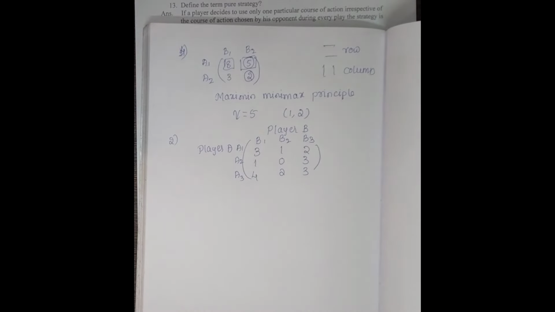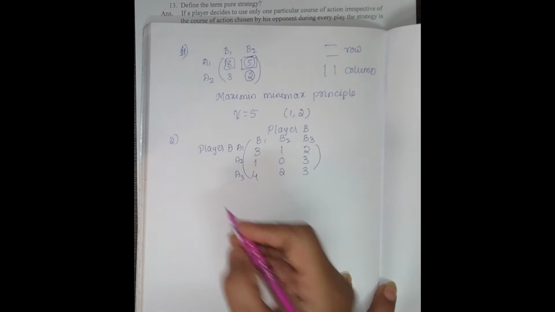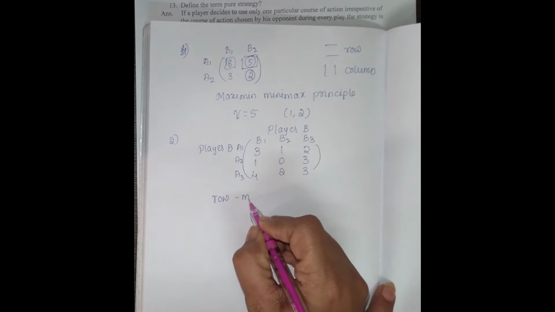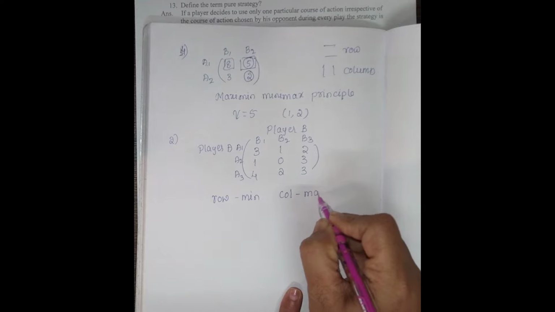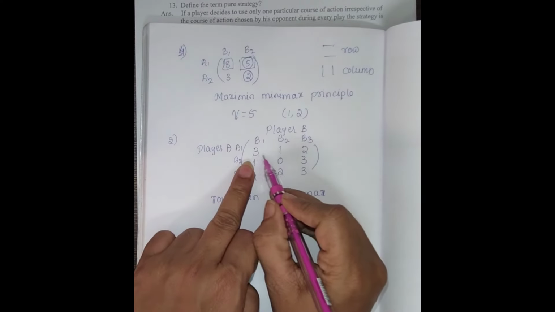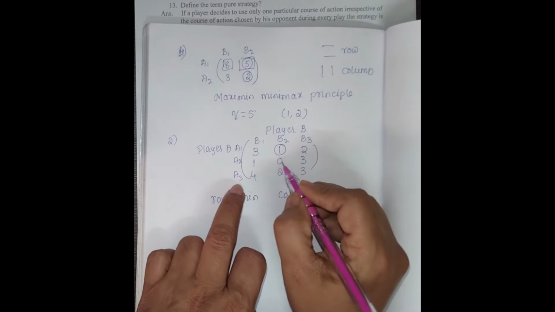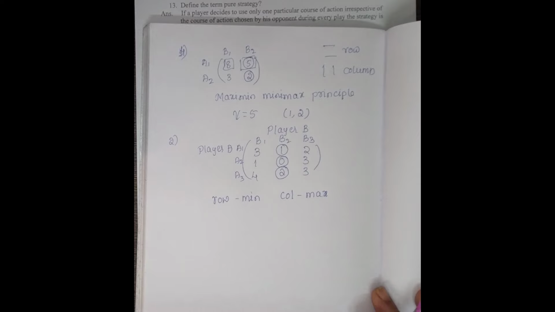Okay, this is the maximin minimax principle. Then you have to take the row minimum and the column maximum. The row minimum is this one, this one, and this one. We have to circle it.